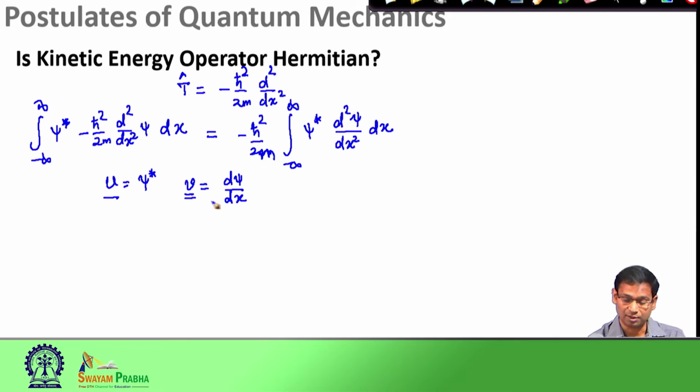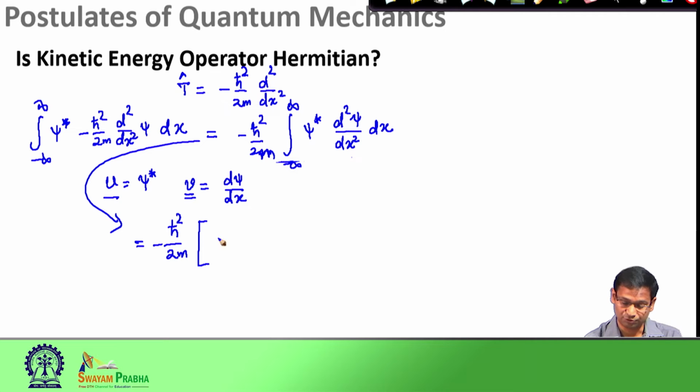Since I have already defined u and v, I would evaluate this term. So, I have minus h bar square by 2 m. First the part is u v, so psi star times d psi by dx, and I have to evaluate the product of these two at the limits minus infinity and plus infinity, minus the integral of v du.